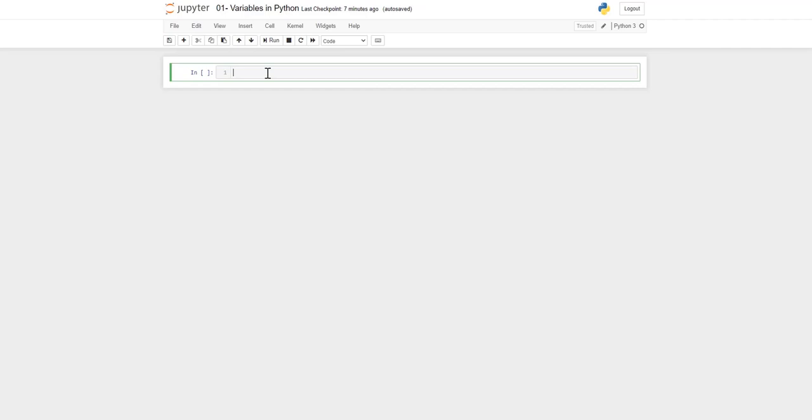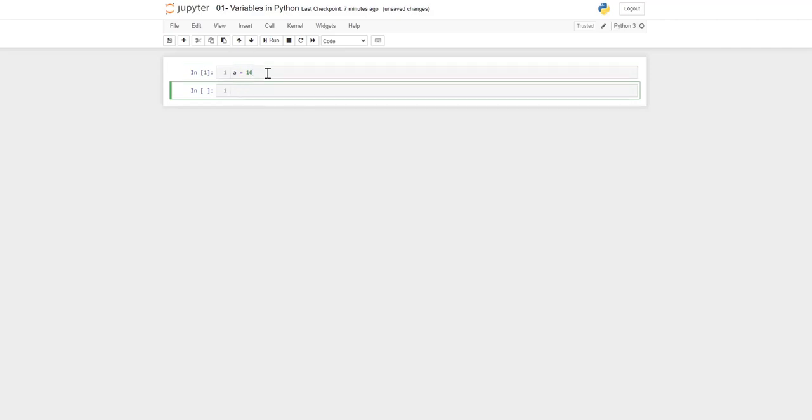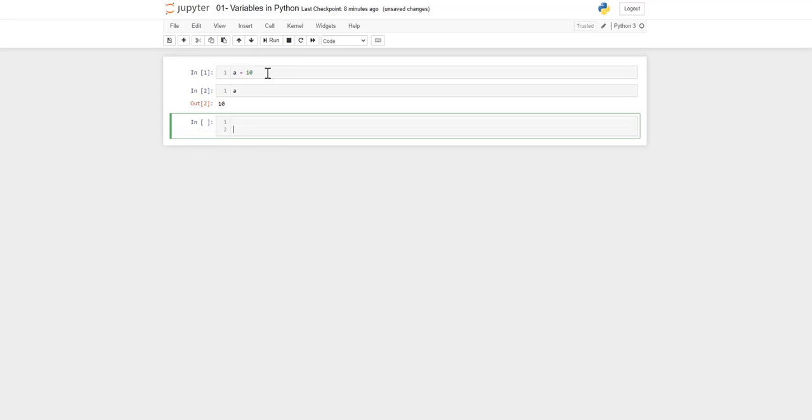So let's start. Suppose I'm assigning a is equal to 10 and hitting enter. It won't give you any result because we are assigning a value. It's an assignment operator, you can say. We are only assigning, we are not giving any value to print out. So if we want a value, I have to call that variable which we assigned earlier. If I put a, then it will give the value.